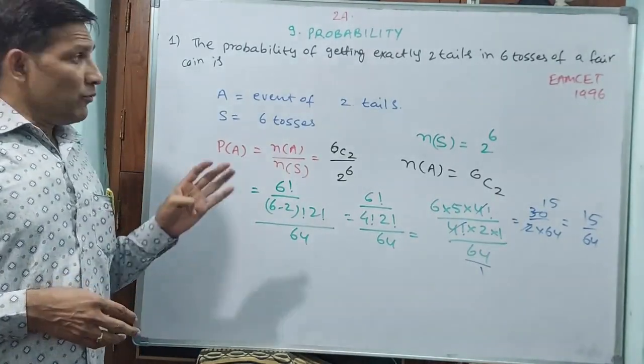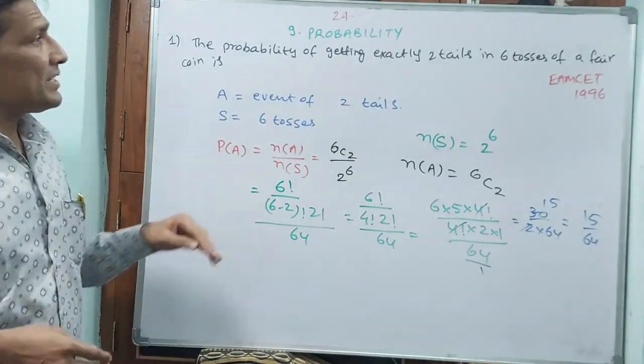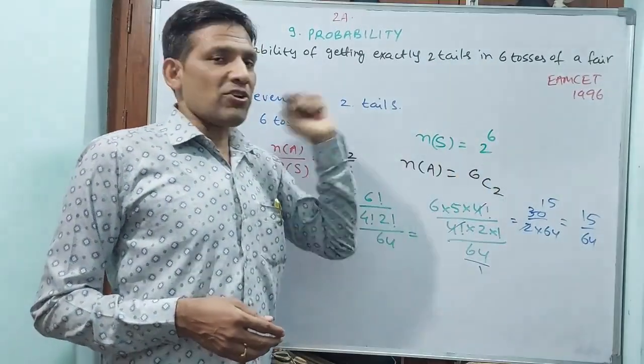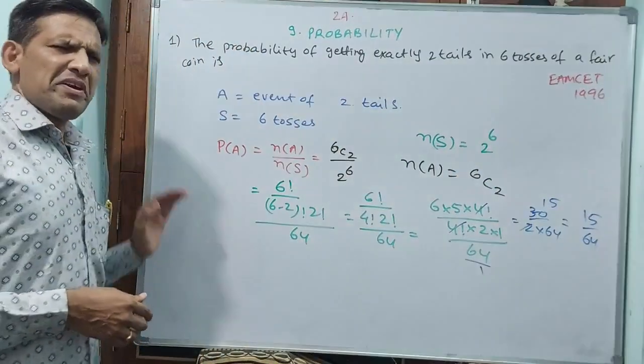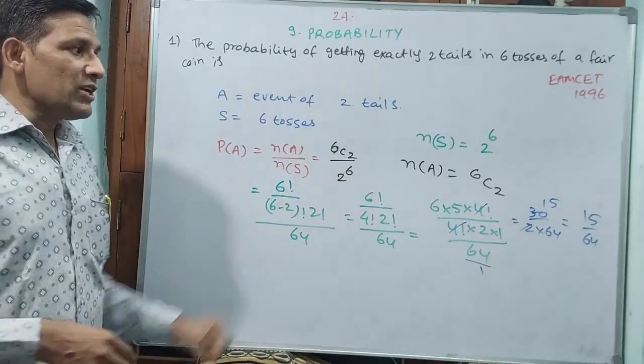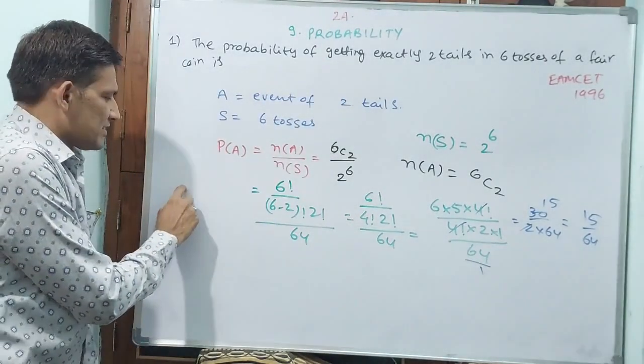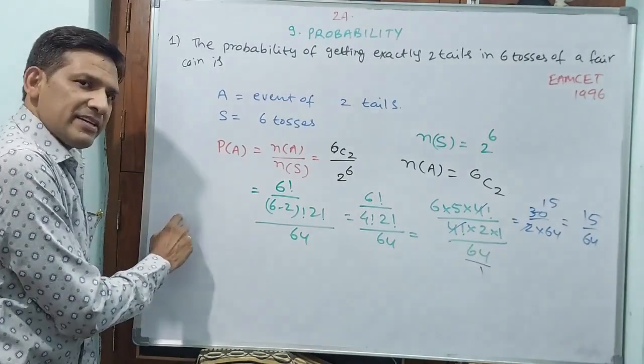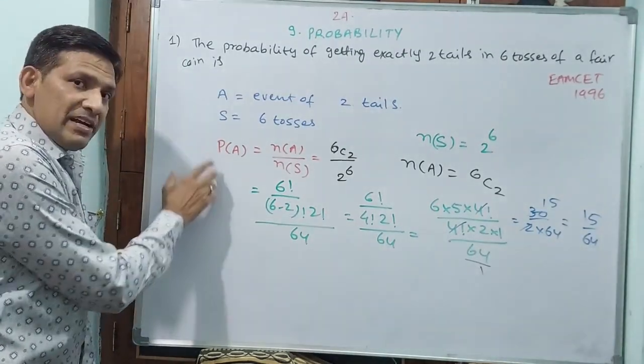If you want to understand this question very easily, rather than 6 tosses, take 3 tosses. Then you can understand this question very easily. With 3 tosses, first head, tail, head, tail, like that may come.